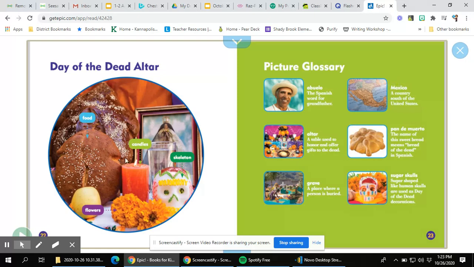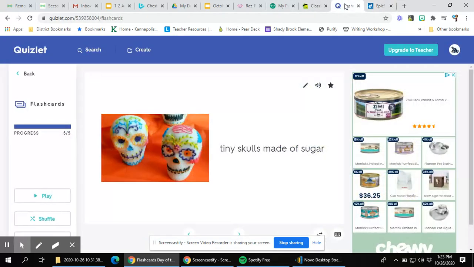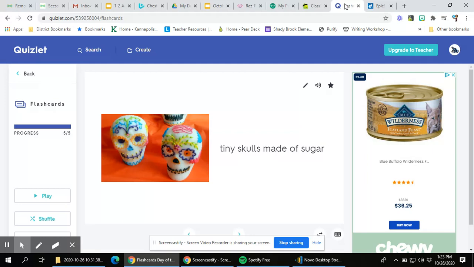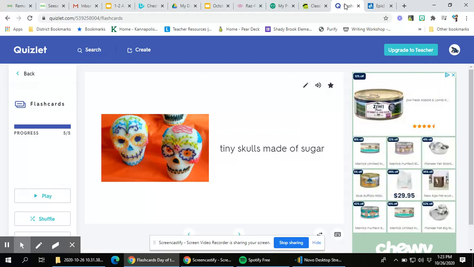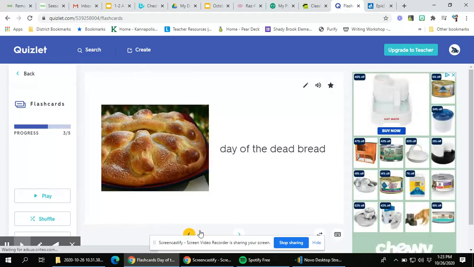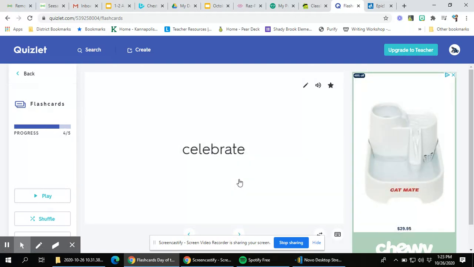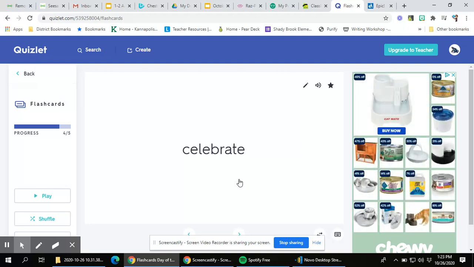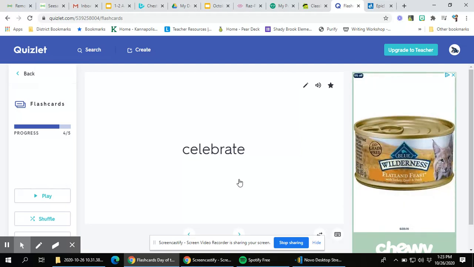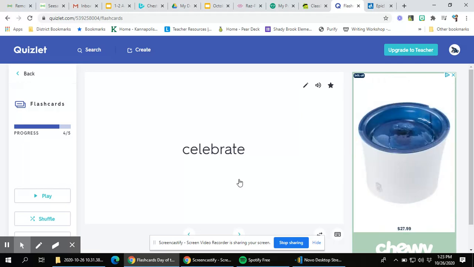So today, when you go into Seesaw, you are going to find the Quizlet that we just did with the different pictures and the different definitions, and you can practice these words. And then when you're done, you're going to tell me more about the word celebrate. You're going to share with me what that word means and a picture of what it means to celebrate, and then even a sentence about what you celebrate. So I want you to work hard and do your best and enjoy the story.